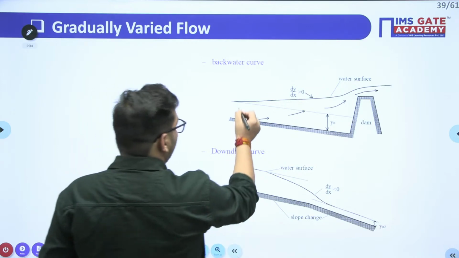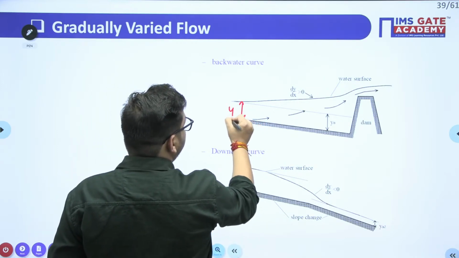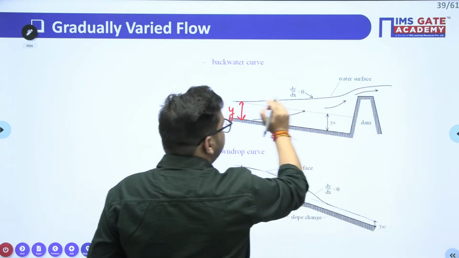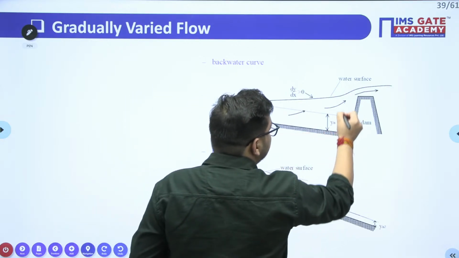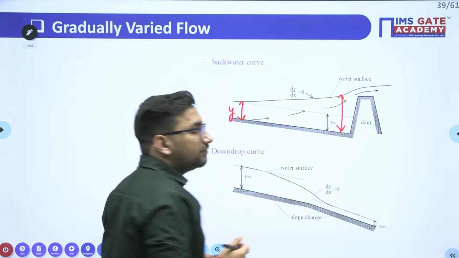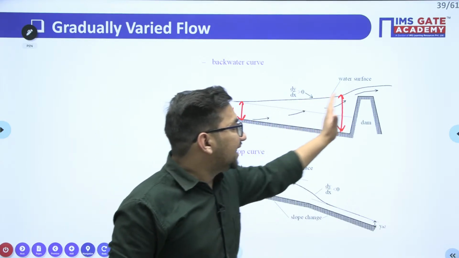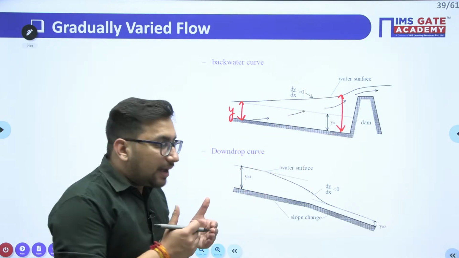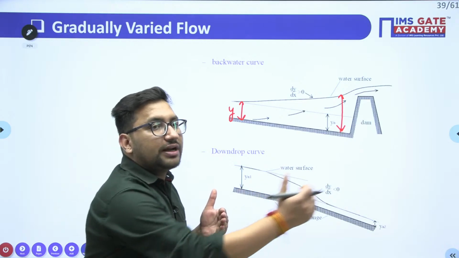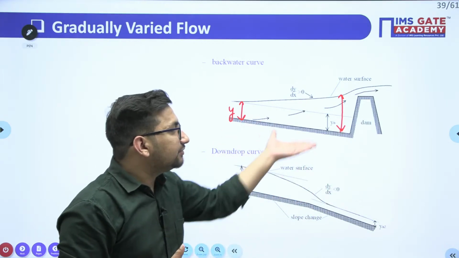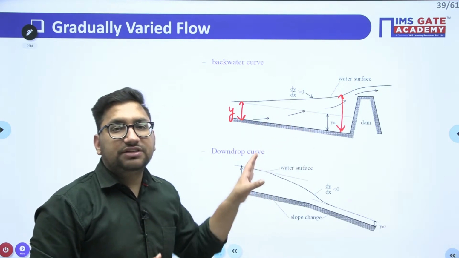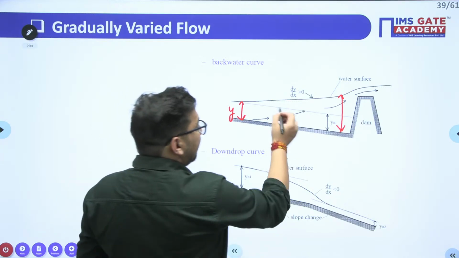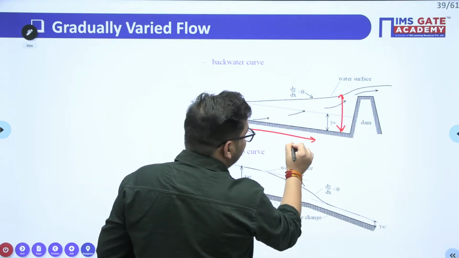Which flow property we are considering here? The depth of flow. So you know that, let's suppose here the depth of flow is y, and when you have constructed this particular dam, at the upstream of this particular dam, you will see that there is a rise in this depth of flow. There is a rise of depth of flow, right? But this particular rise is after traveling a long distance, right? So when the water moves along the length, if there is a variation in the depth, but this variation is gradual, it is going to be your gradually varied flow. Clear?